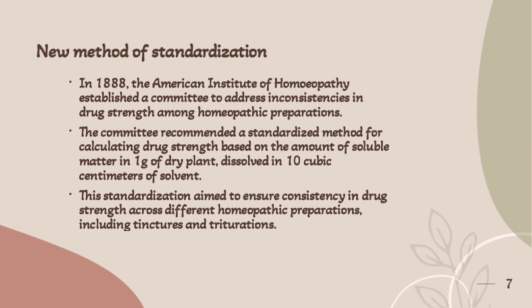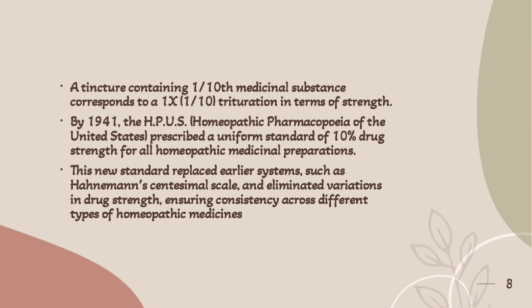This standardization aimed to ensure consistency in drug strength across different homeopathic preparations, including tinctures and triturations. A tincture containing 1/10th medicinal substance corresponds to 1 trituration in terms of its strength. By 1941, the HPUS, the Homeopathic Pharmacopoeia of the United States, prescribed a uniform standard of 10% drug strength for all homeopathic medicinal preparations.